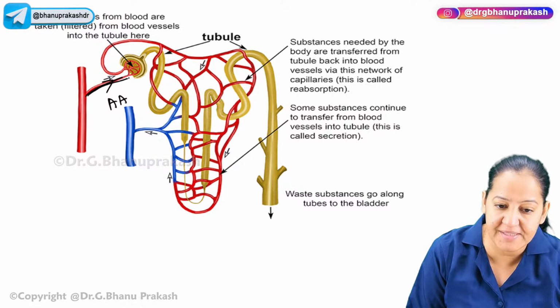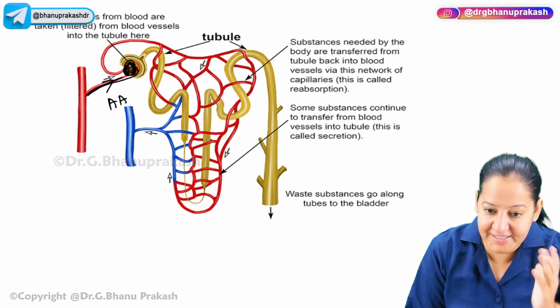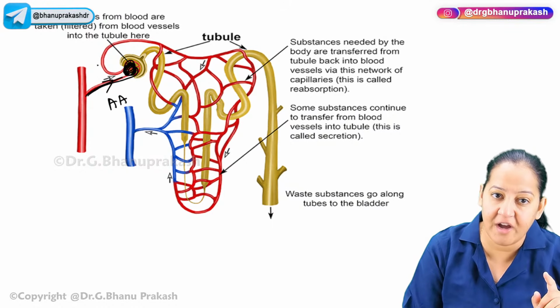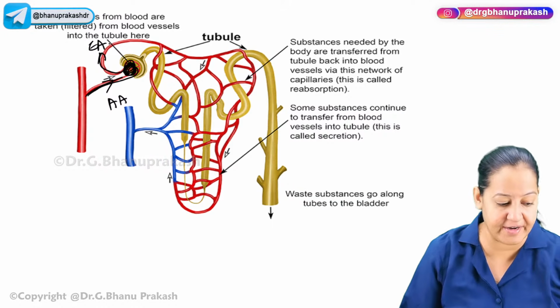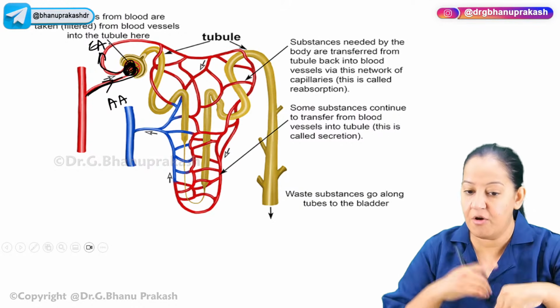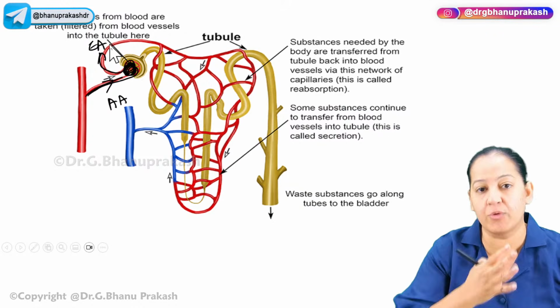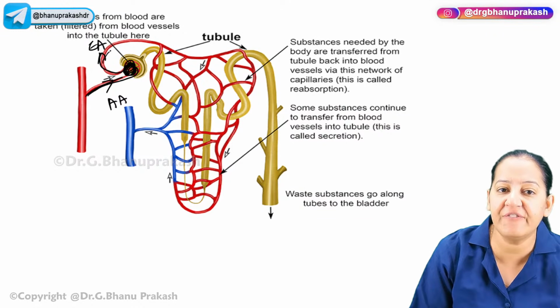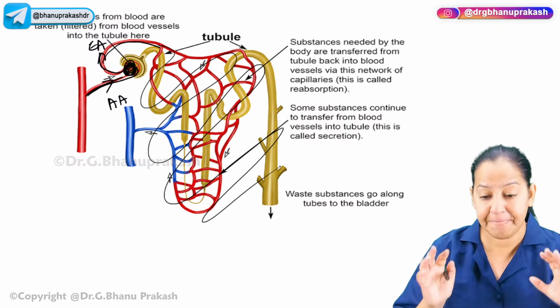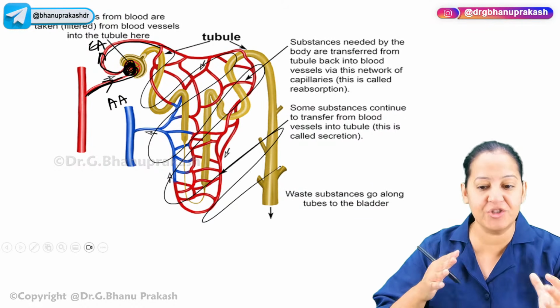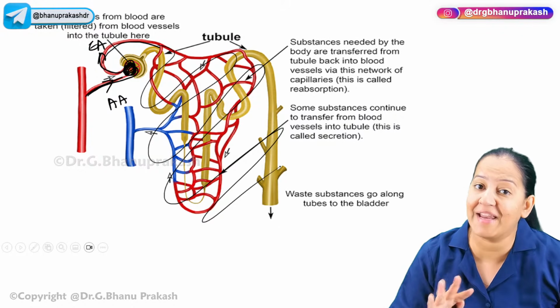Afferent arteriole comes inside, forms a tuft of capillary inside the Bowman's capsule, and after that it leaves as efferent arteriole. So afferent arteriole is coming, forming a tuft of capillary and leaving out as efferent arteriole. After the efferent arteriole comes out, it forms a bunch of capillaries around the tubules. It is known as peritubular capillaries.